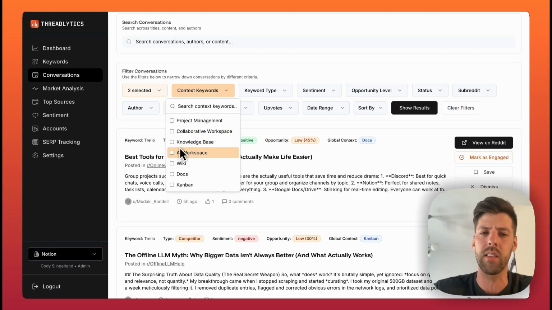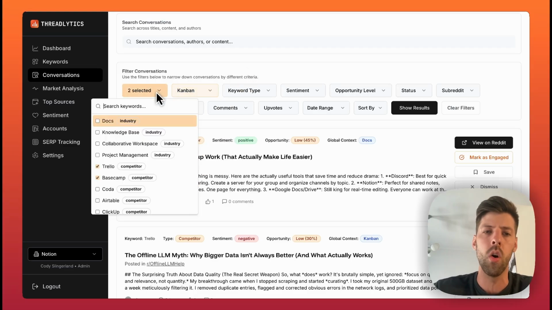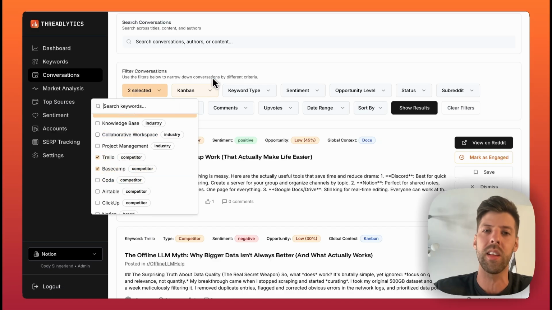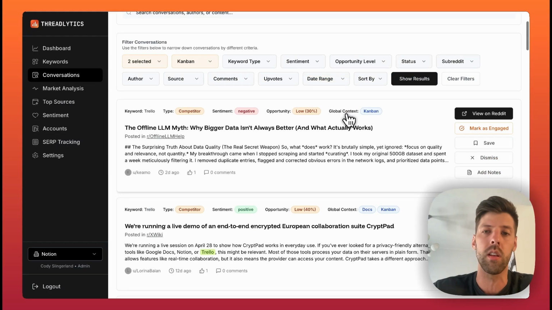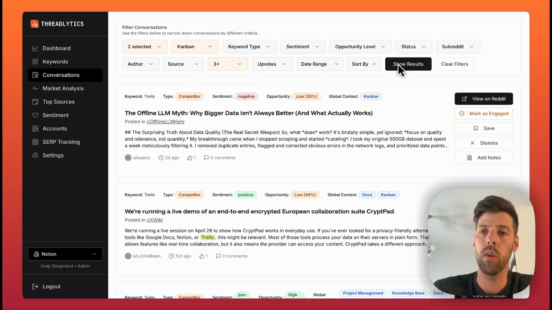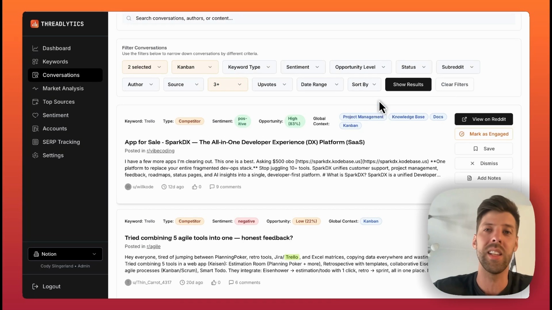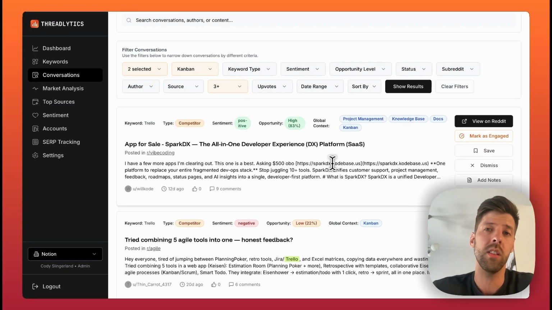We can add those context keywords. For example, let's say Kanban. So this is saying whenever one of these competitors is mentioned and the keyword Kanban is also included in that Reddit thread or comment, what are those different mentions? And then we can get really granular there. We can add things like a certain number of comments that need to appear within that thread, so we can find highly engaged threads on Reddit and really get granular and find those different mentions of where your competitors are being mentioned and maybe you're not.